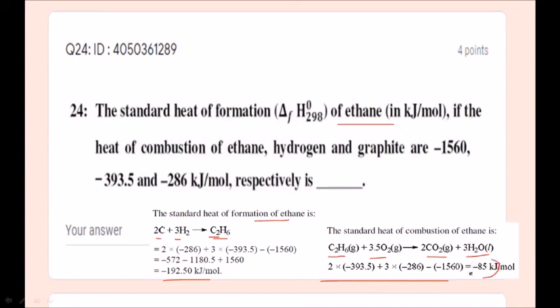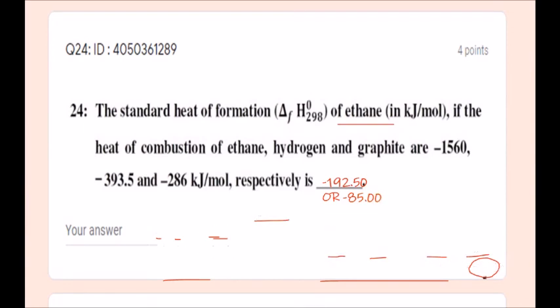Dear students, you can answer either minus 192.50 or minus 85 kilojoules per mole. These two answers are going to be correct for this question. So heat of formation of ethane in these two forms is correct. Minus 192.50 or minus 85, both are correct for this question.